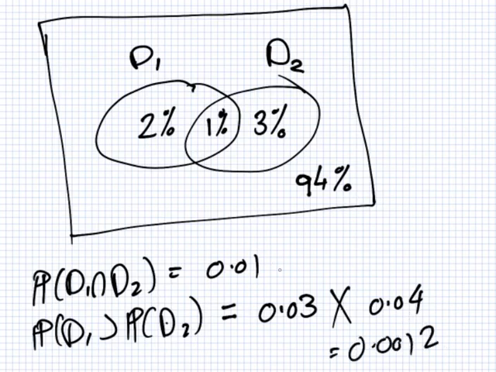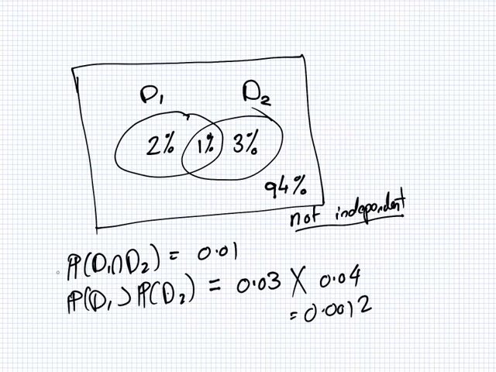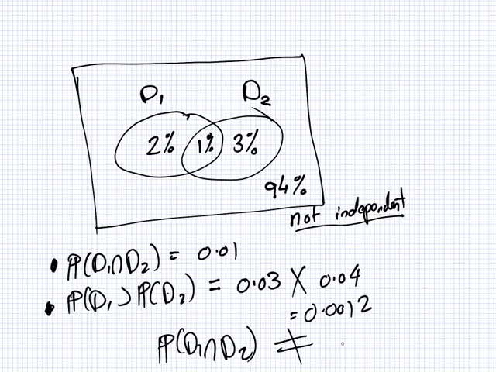So because that is different, we think that these events are not independent. Because this number here is not the same as this number here. This does not equal this, so they are not independent.